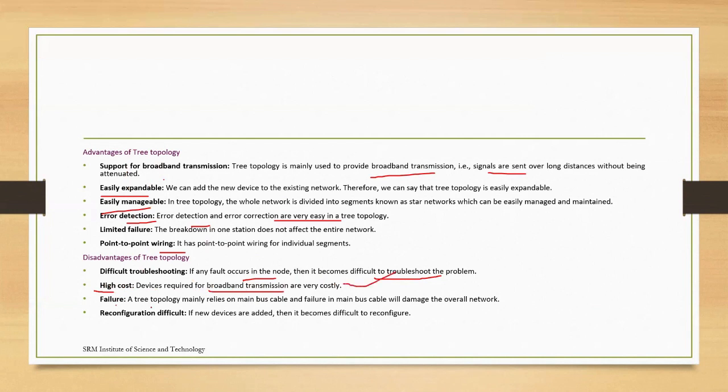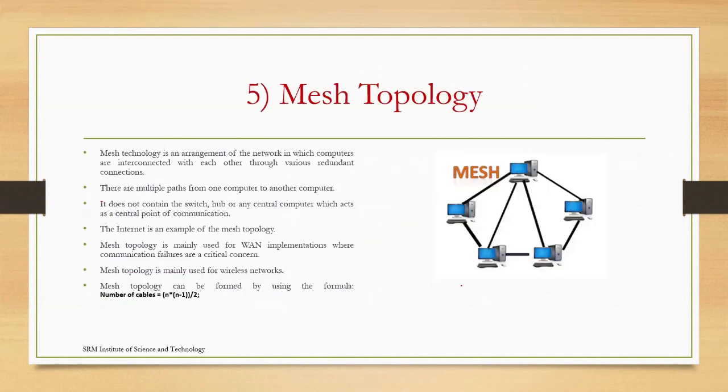Regarding failure, if the bus cable fails, then the whole network will collapse. And since we are connecting different layers of structure, if any new device is added, reconfiguration becomes difficult.